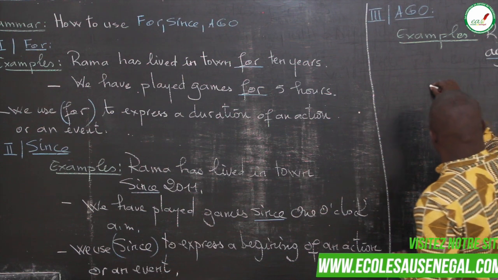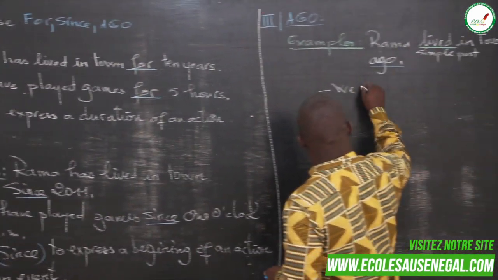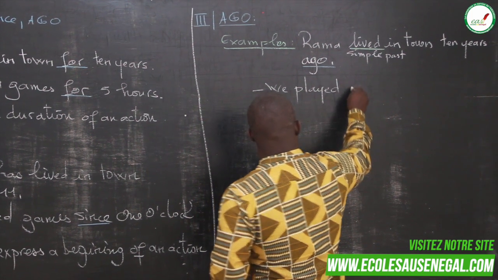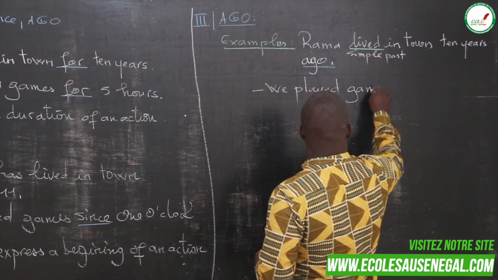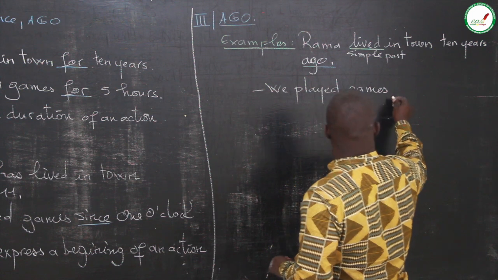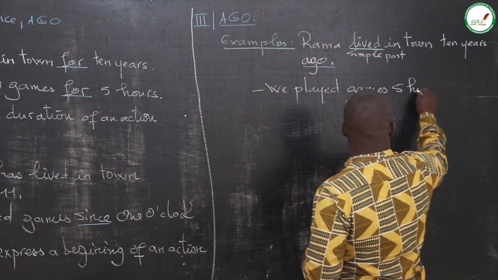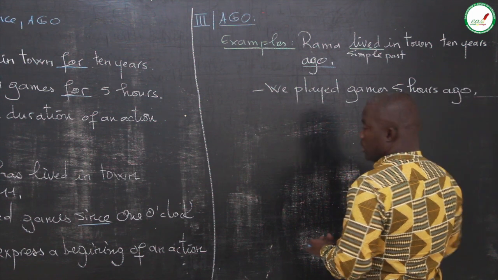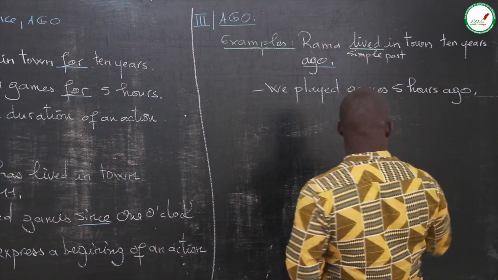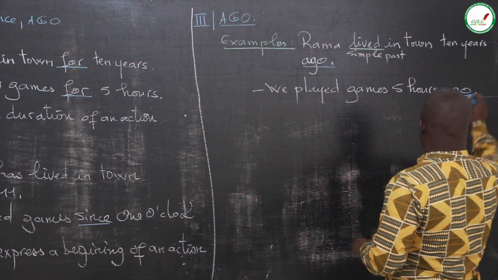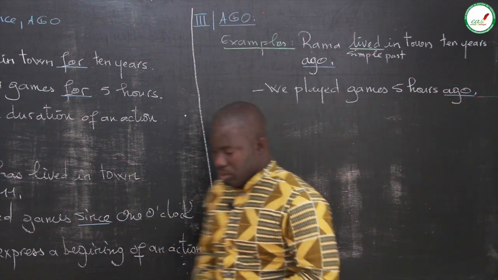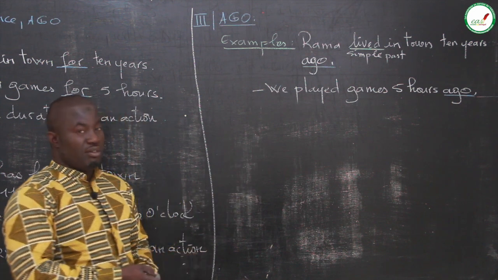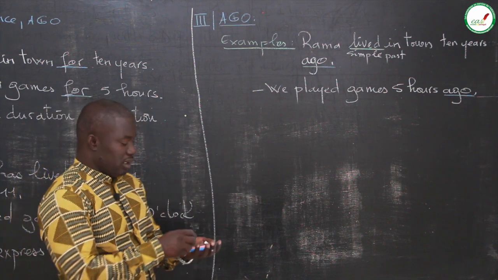So here we played the games five hours ago. Ago is used with the simple past because it is a time indication for the simple past.